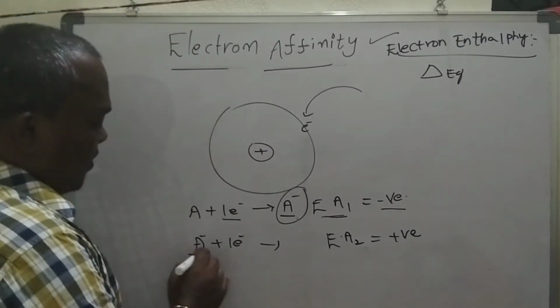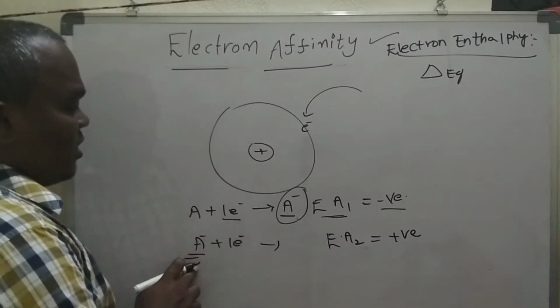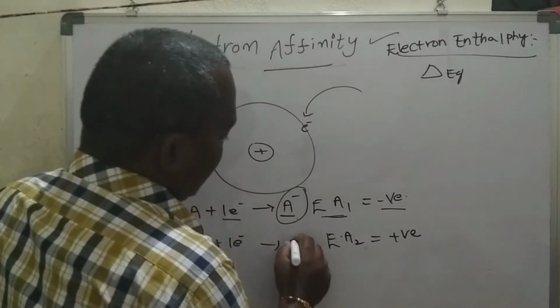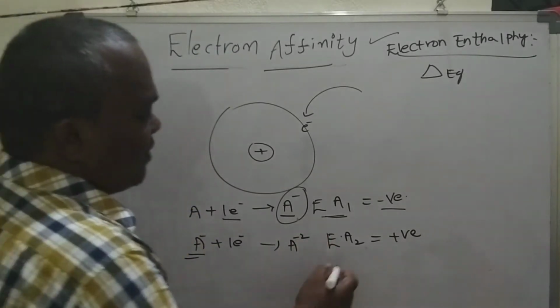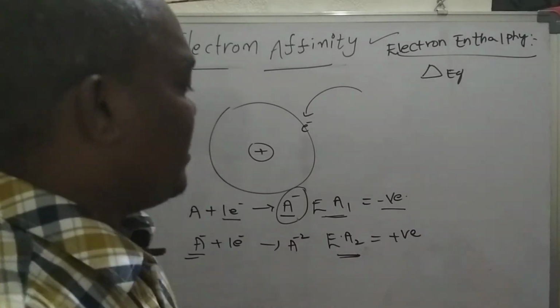When we add one more electron to the uni-negative ion, it becomes A2-.